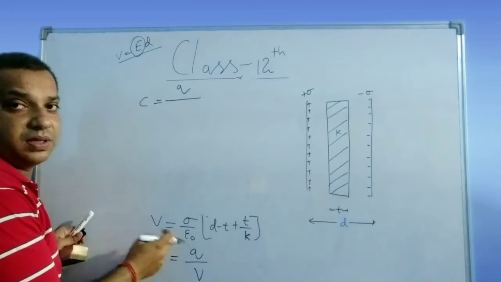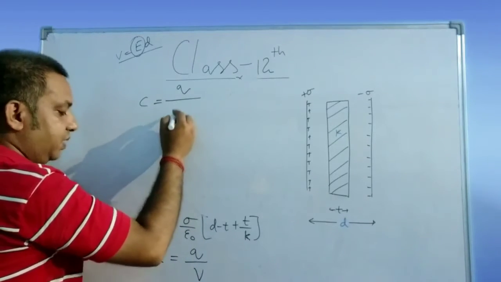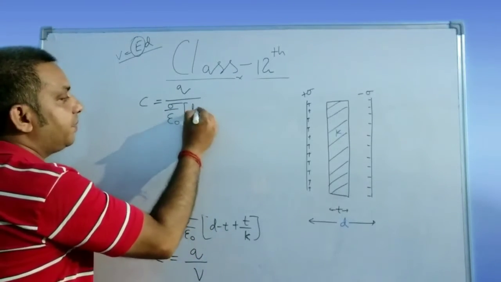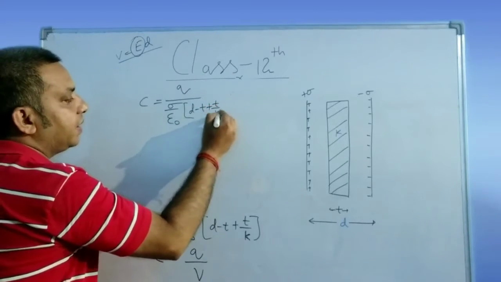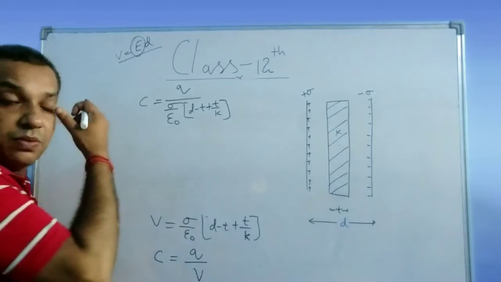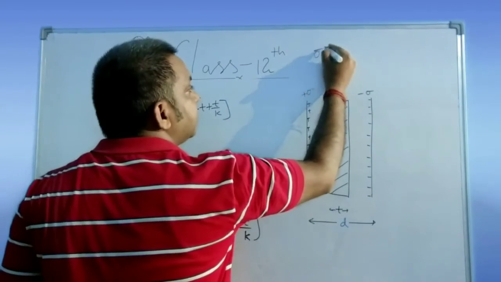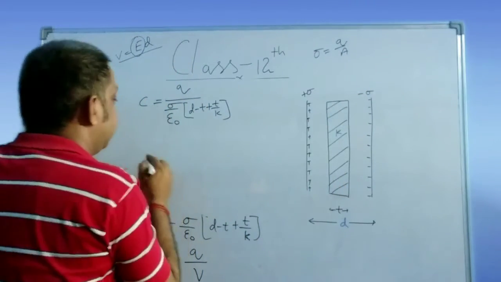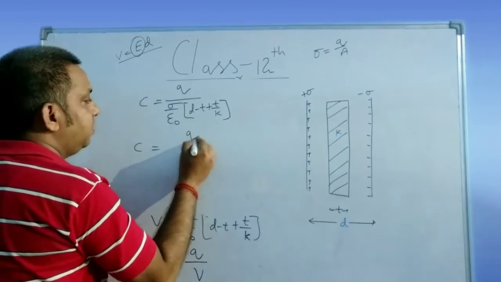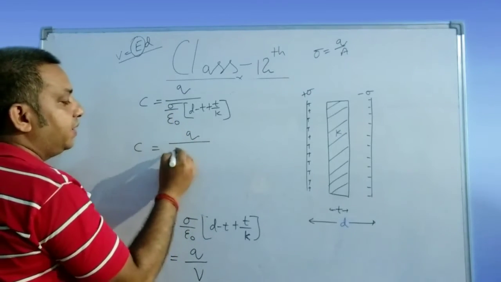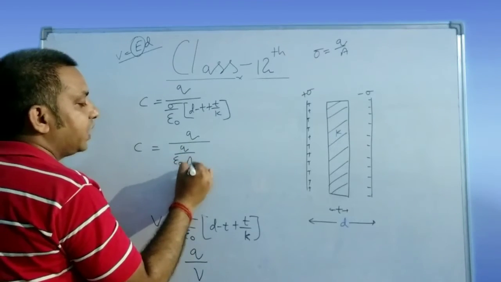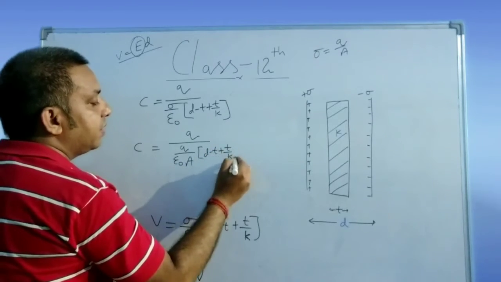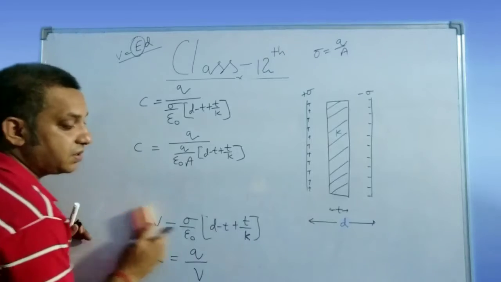Put the value of V that we have calculated, just put it here. So you are getting sigma upon epsilon naught in the bracket d minus t plus t by K. So this is your value. And what is sigma? Sigma is the surface charge density, and sigma is equal to what? Q by A. Right? So put the value of sigma as Q by A. So C is equal to Q divided by, and when you divide Q by A, that becomes Q divided by epsilon naught A. Clear? And here d minus t plus t by K. Clear? I am erasing this one.